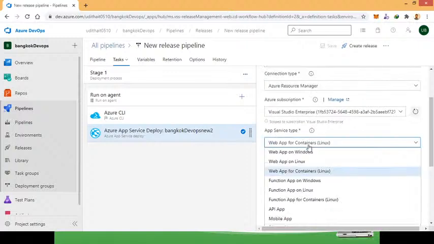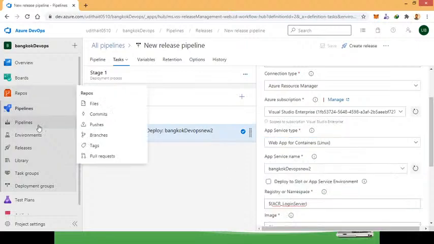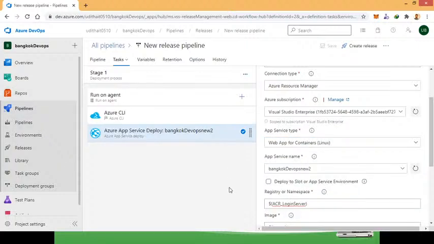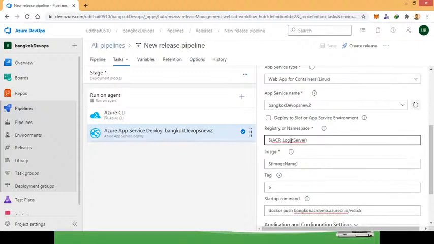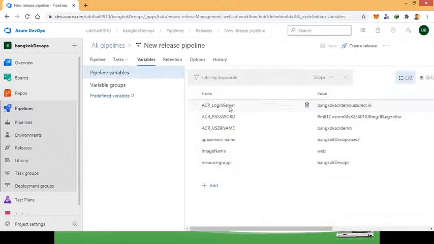So you can select here what container you need. You can use a Linux container or a Windows container. Since this is open source .NET, that means a .NET Core application, we can run it in the Linux container. Then we can give the login server, right? So the variables are here. You can see login server, password, username, then the resource group. Like that, these configurations are there.